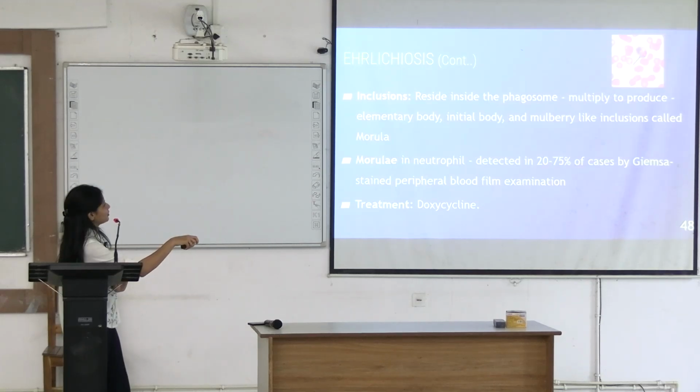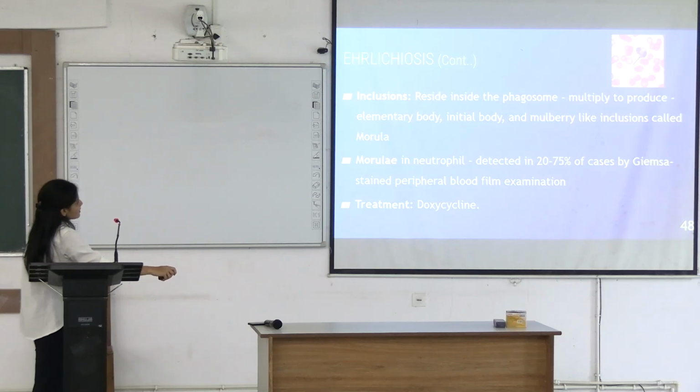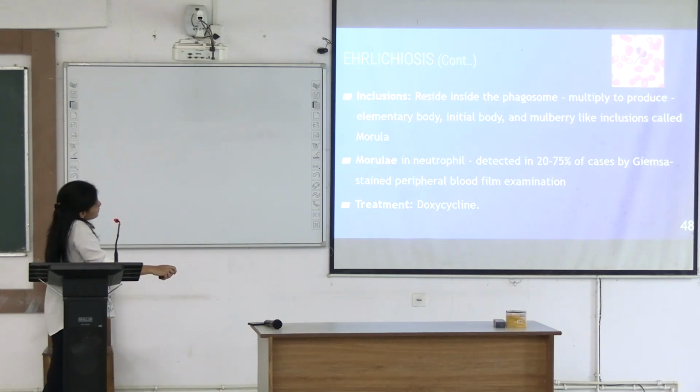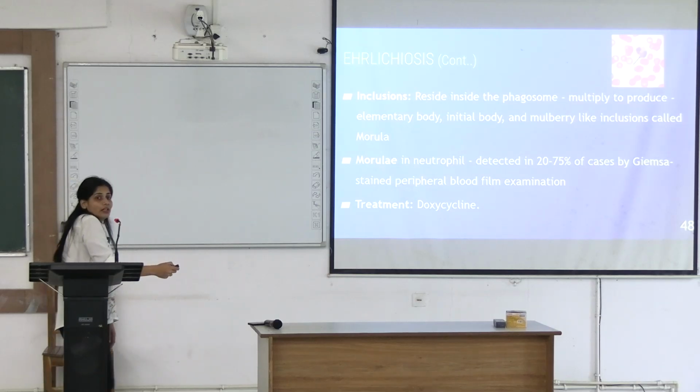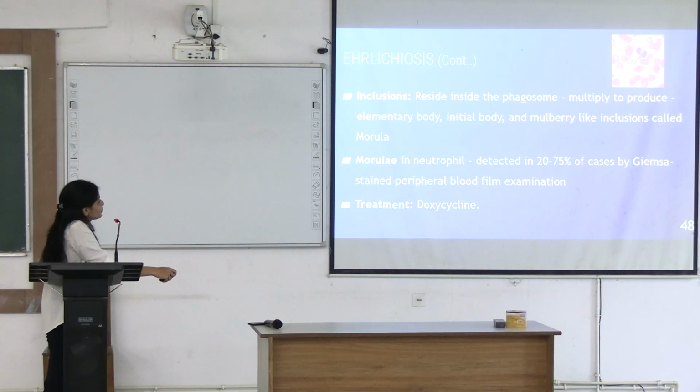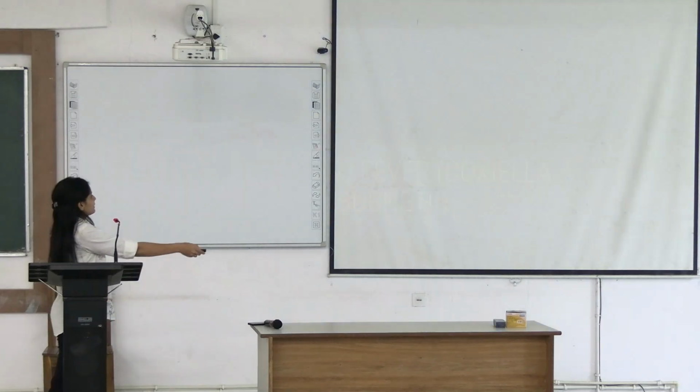For diagnosis, you will see inclusion bodies in the cells that reside within the phagosome, and they produce elementary bodies. These are the initial bodies, and eventually they produce the segregation of these inclusion bodies that we name morula inside the neutrophils, which you can stain with Giemsa. This is the Giemsa-stained peripheral blood film. Here you can see a morula formation inside a neutrophil. What is the treatment? Doxycycline.